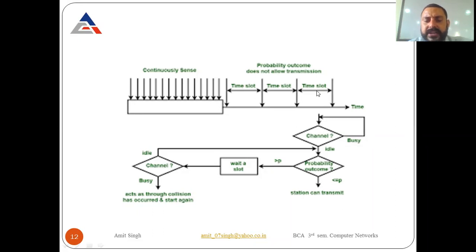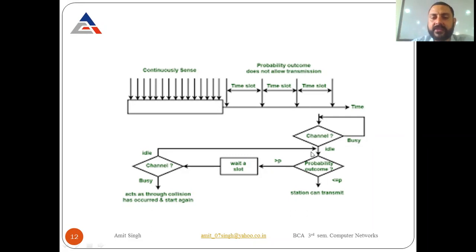You have to send your data at the start of this one minute. If that time goes, then you have to wait for another time slot. So the probability outcome does not allow the transmission, because the probability outcome remains the same and they have to wait for another time slot.